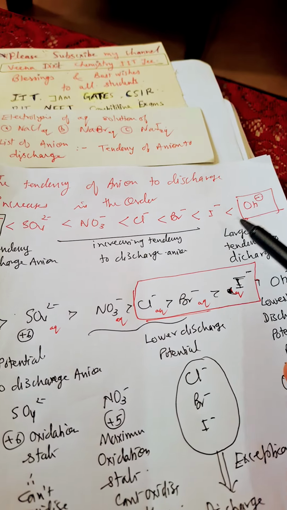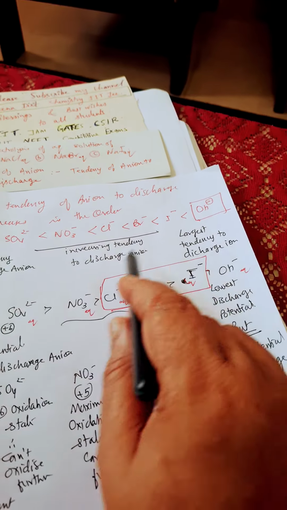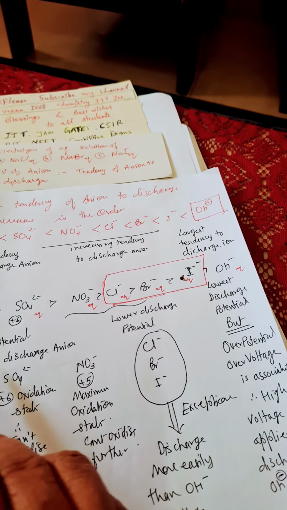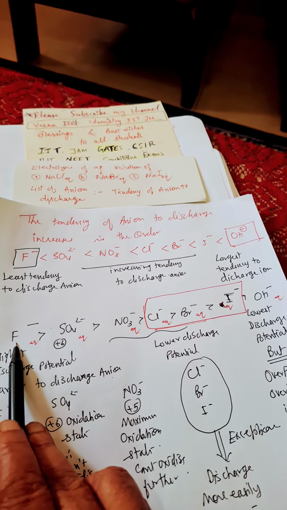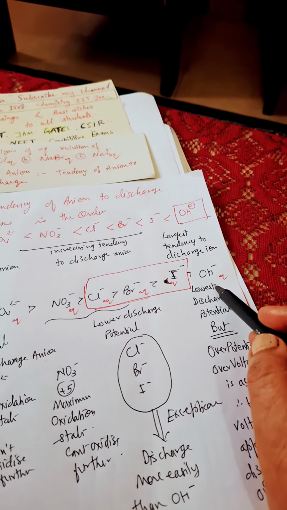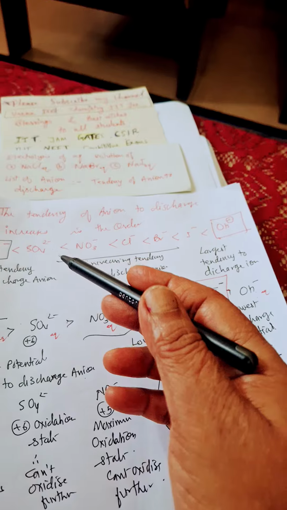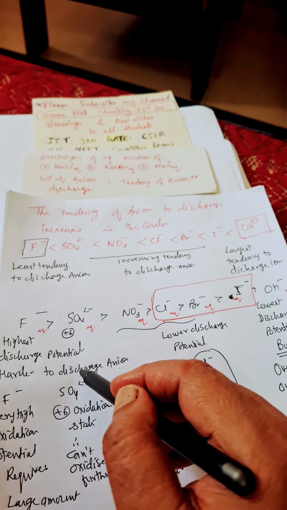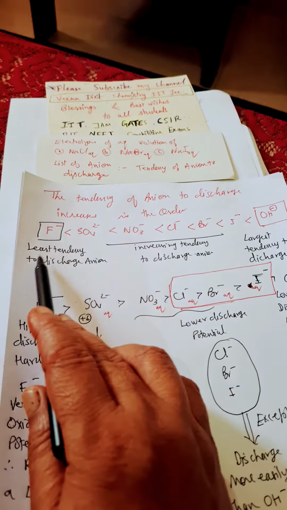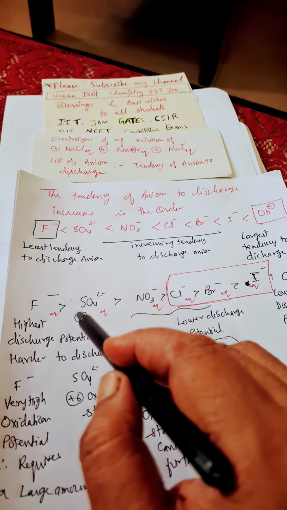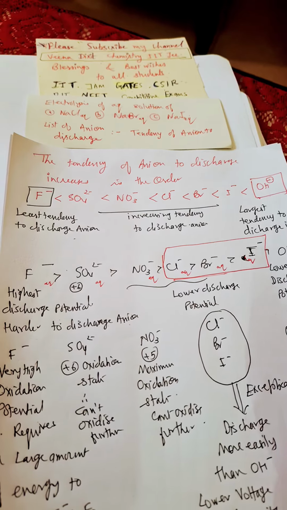So which has the highest tendency from this? Because we are thinking from the discharge potential. So highest discharge potential is of F negative and least discharge potential is of OH negative, they are just opposite to each other. Highest discharge potential means harder to discharge anions, and least tendency to discharge. Okay, highest discharge potential means it doesn't want to get discharged easily.